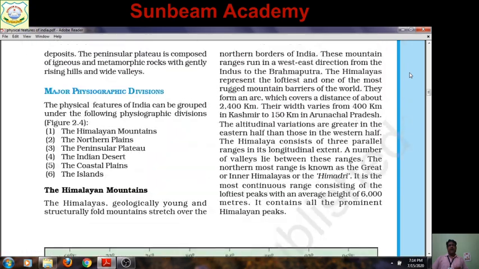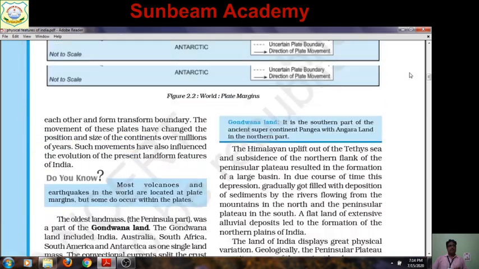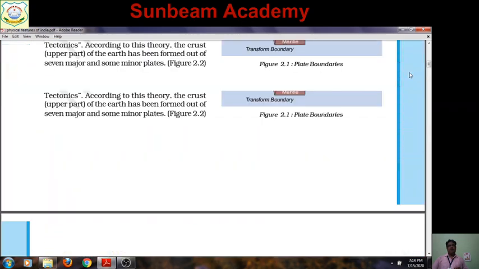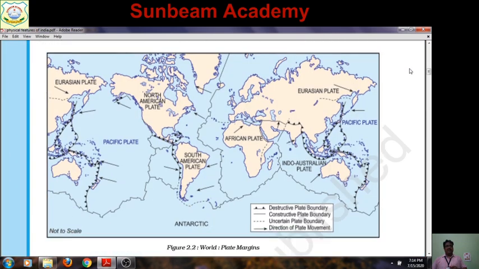Now I am going to summarize the entire lesson. Now recall one by one. During revision, we will again discuss the convergent boundary, divergent boundary, and transform boundary. It means there are plates; the crust is not uniform, not regular, it is fragmented into many parts. There are 7 major parts and some minor parts, known as 7 major and some minor plates. And the major plates are shown in this map.